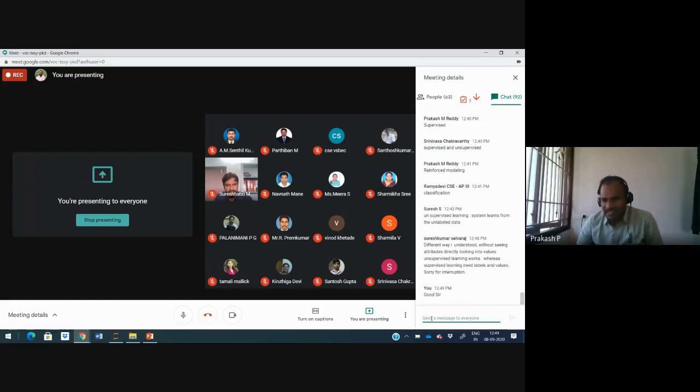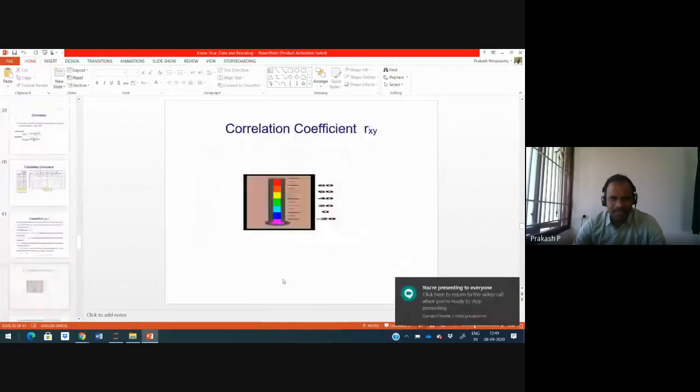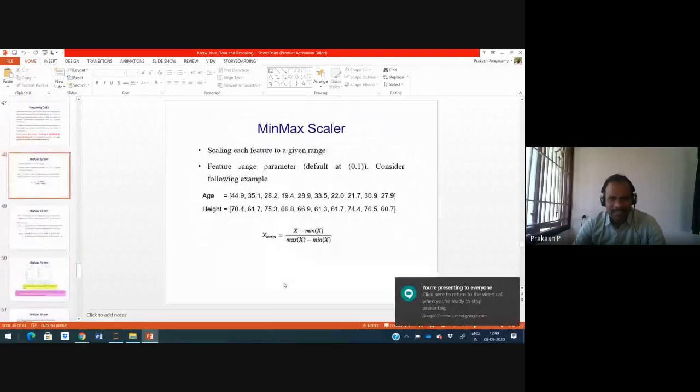The next one is supervised. This is the reverse. We need labels and values. Right now the thing is, how this linear regression is going to be used. Once again, I'm going to share this screen in Max Scaler.